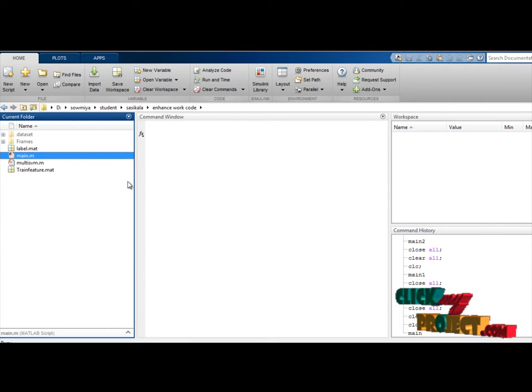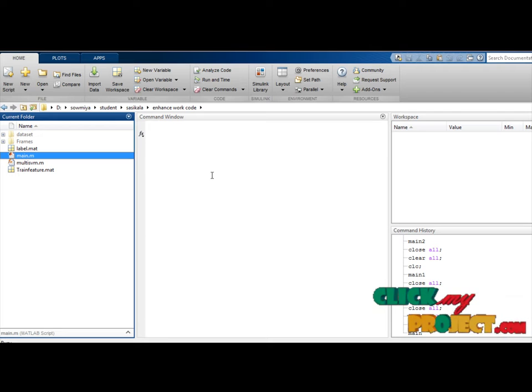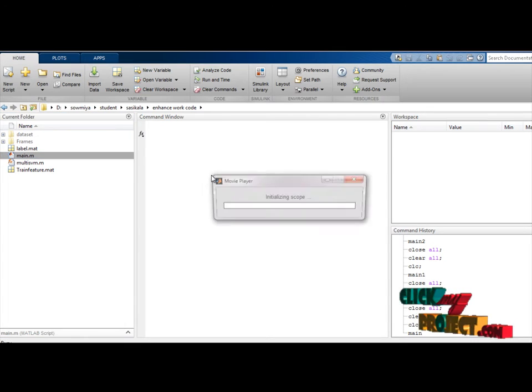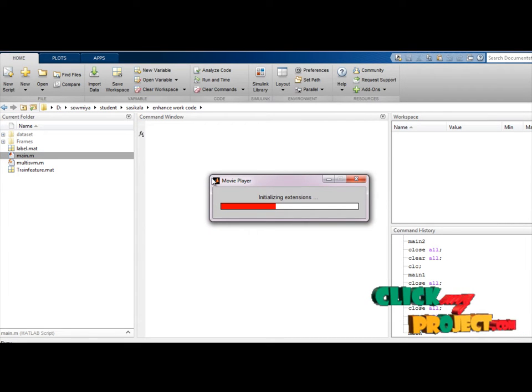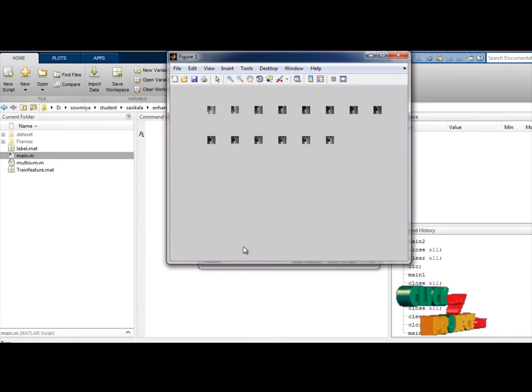After the video is loaded, the frames are converted and stored separately in this folder. We use a movie player, video reader input, to play that video. This is our video player.